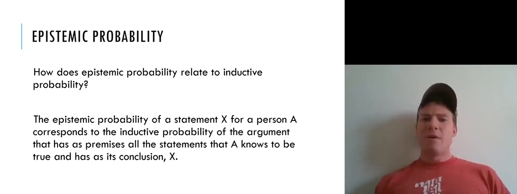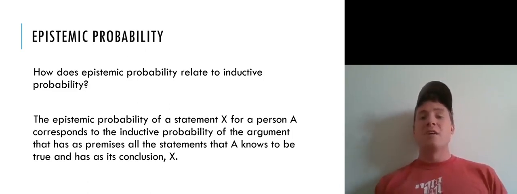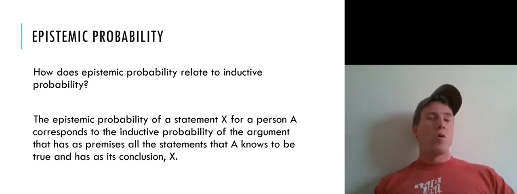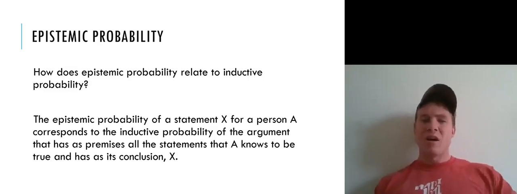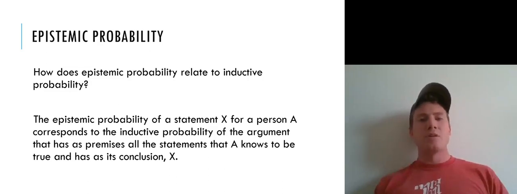We'll say that the epistemic probability of a statement X for a person A, remember that epistemic probability is relative to an individual, corresponds to the inductive probability of the argument that has as its premises all the statements that A knows to be true, A's stock of information, A's evidence, and has as its conclusion statement X, the statement that we referred to epistemic probability of. Okay? So this is a way of connecting epistemic probability with inductive probability.